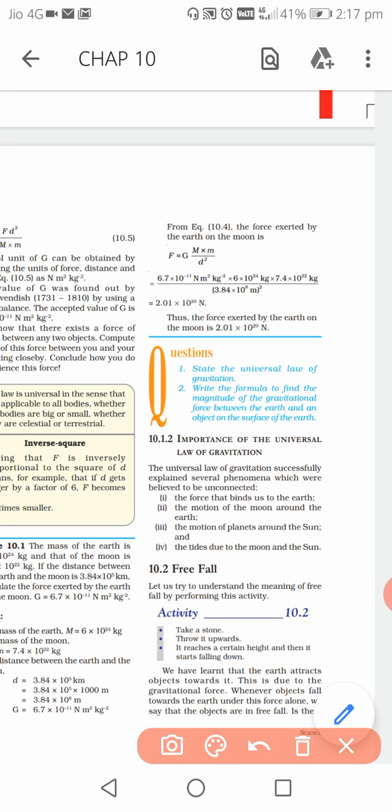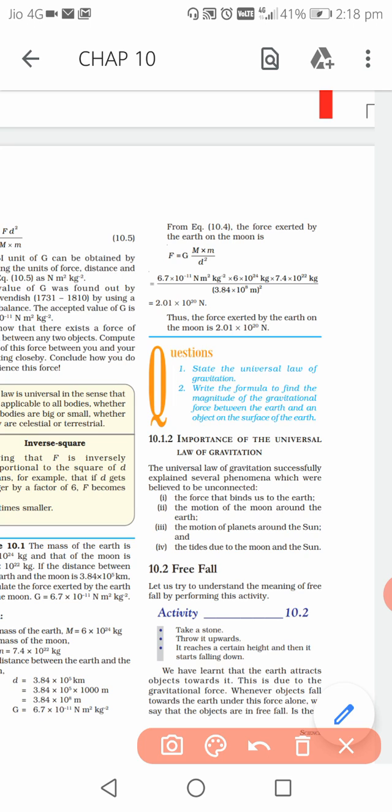Okay, another thing, importance of the universal law of gravitation. These 4 points you remember. First, the force that binds us to the earth. Obviously the universal law of gravitation is very important for everything, like due to this force only we are bound with earth, right? We are able to do all activities due to what? Due to gravitational force. Next one, the motion of moon around earth.